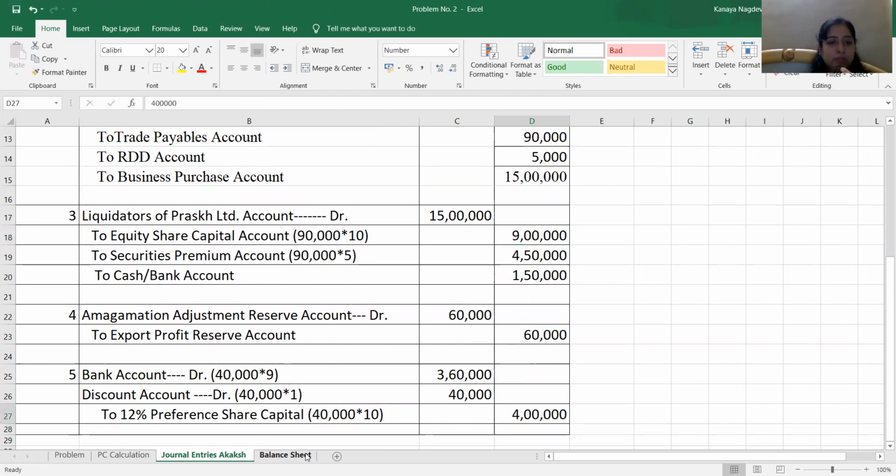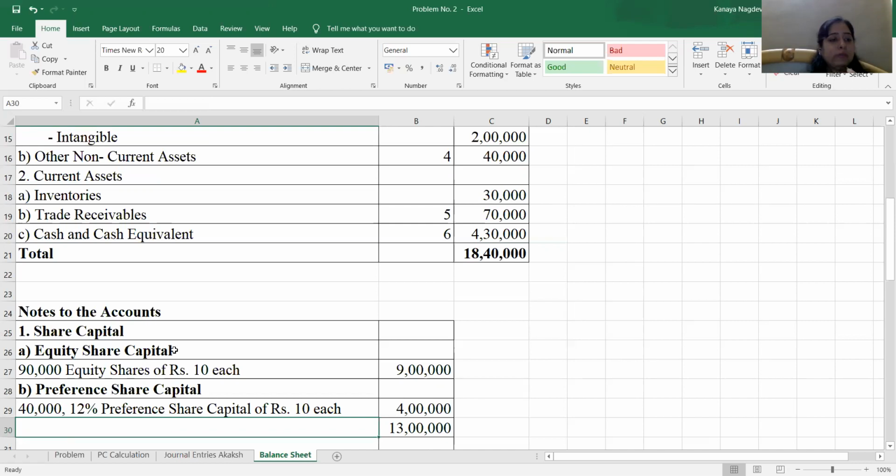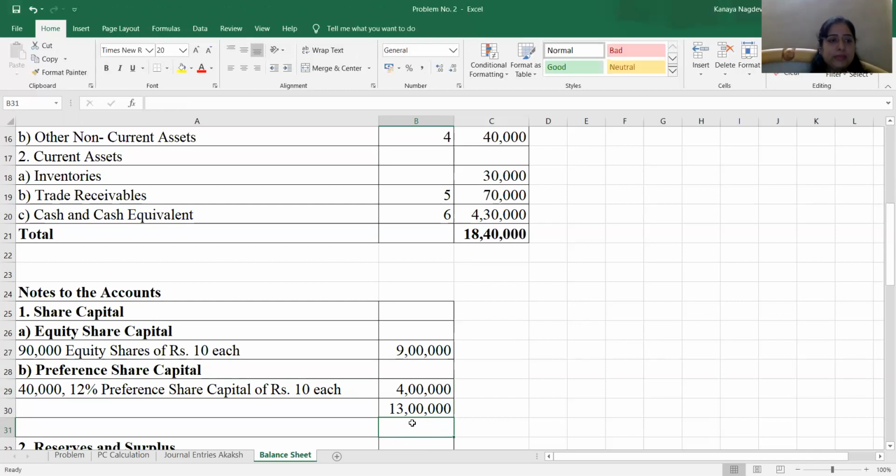You can see here in the notes to the account. Equity share capital, 90,000 equity shares of 10 each, 9 lakh. Preference share capital, 40,000, 12% preference shares of rupees 10 each. So 13 lakh is the amount of share capital. That is to be recorded in the balance sheet as share capital.